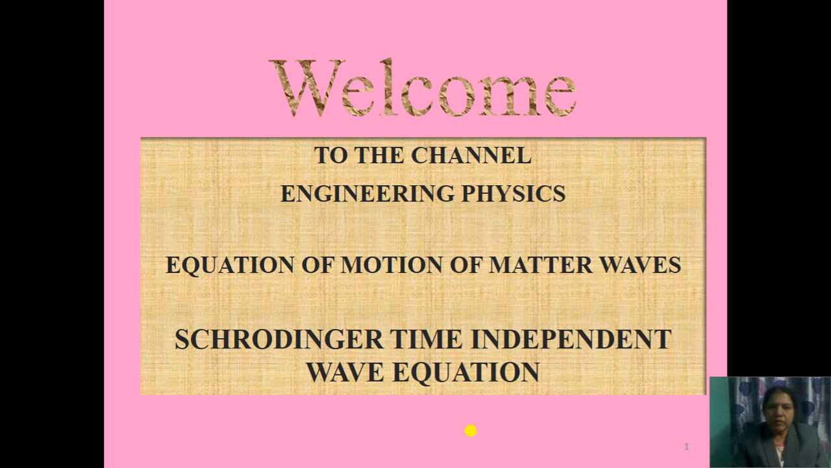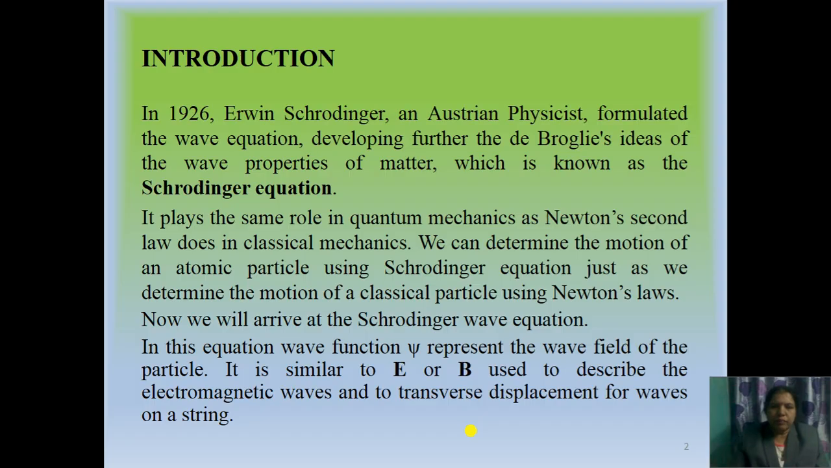Now, in the previous session we started quantum mechanics, de Broglie's concept of matter waves, and the Heisenberg uncertainty principle. In this video we have to learn the equation of motion of matter waves. There are two Schrödinger equations. The first one, which we will study today, is the Schrödinger time independent wave equation.